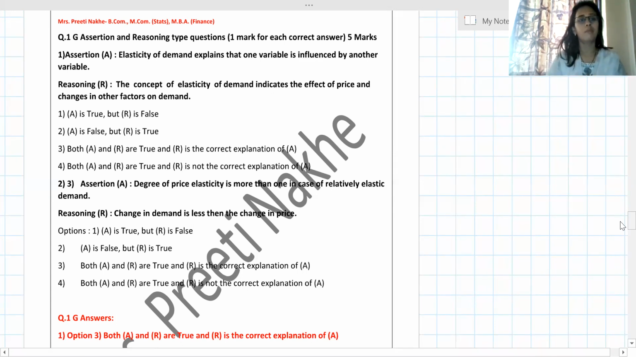So accordingly, the options will be: A is true, but R is not necessarily true every time, and so on. Maybe A is false, but R is true. Maybe both A and R are true and R is the correct explanation, or A and R are true, but R is not the correct explanation of A. So you have to read the sentence and then you have to find out the answer. For example, here, elasticity of demand.